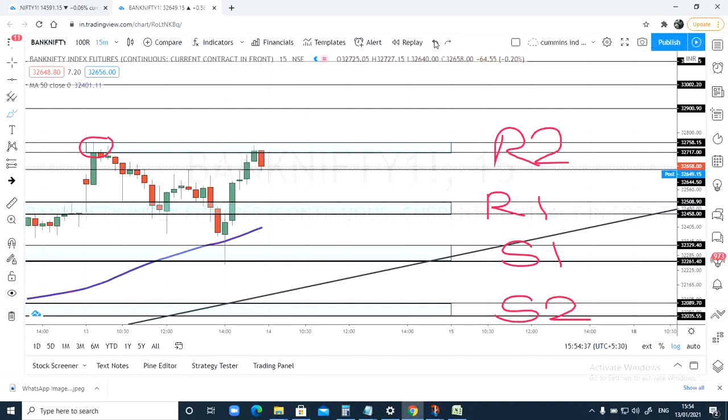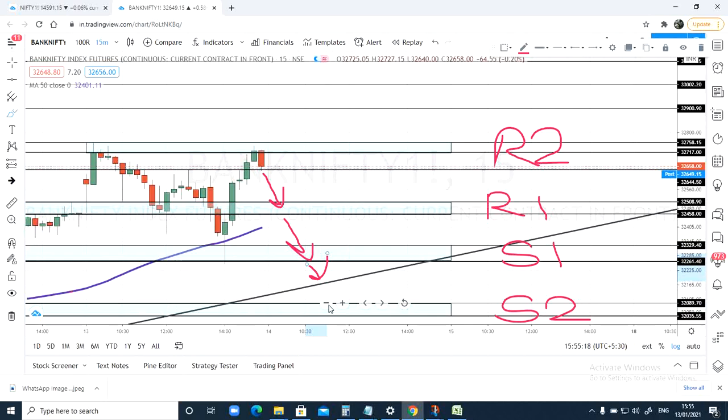So for tomorrow, in case price starts trading below this level, that is 32,644.50, what I'm looking at, 32,644.50, if prices sustain below this, then we can see prices reaching R1 zone. R1 zone is somewhere around 32,508 to 32,458. And then we may have a support again at 50 moving average. This 50 moving average on 15-minute chart, you can just plot it and you can track that. And close below that, we can again see prices reaching S1, and here we have a trend line.